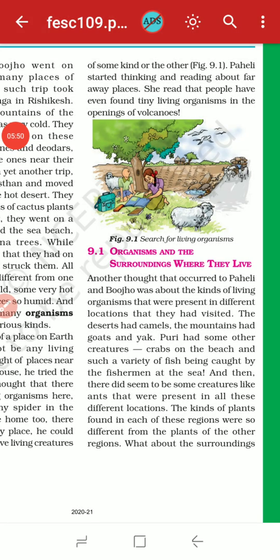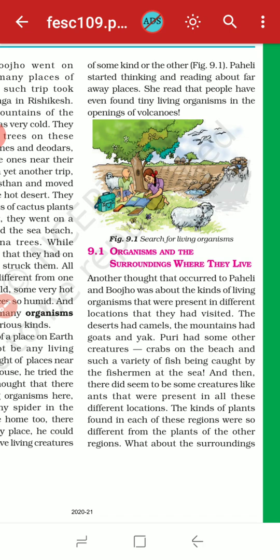They had seen lots of animals over there, and they thought about what kind of animal they had seen in particular regions.